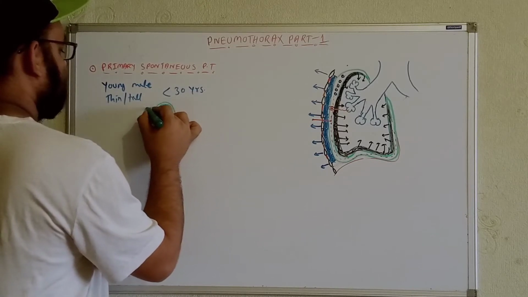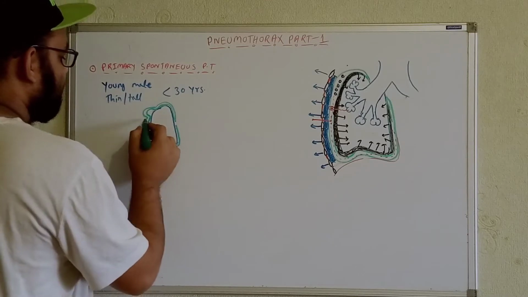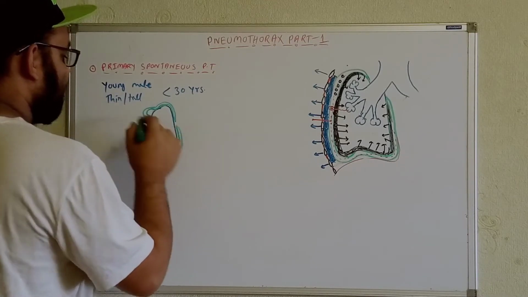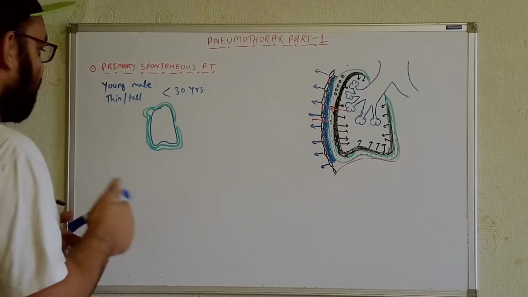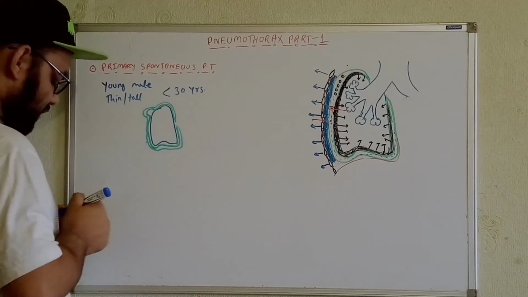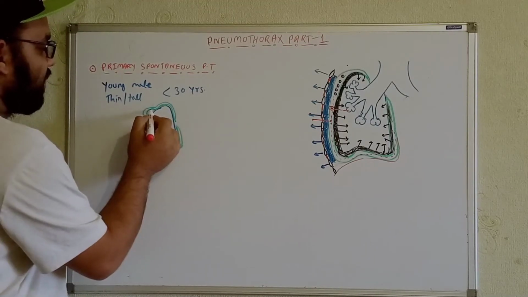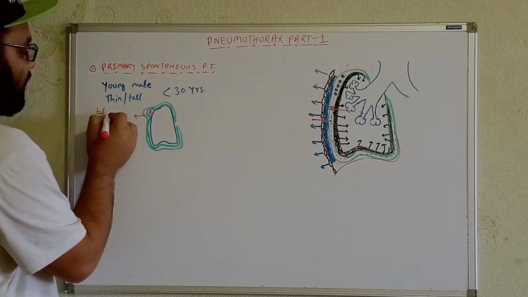Sometimes, in normal physiological circumstances, we can see the development of these bubbles over here, and this type of thing is known as a bleb. So these are known as what? Bleb. Here we will get the presence of air molecules. This type of thing is known as a bleb.